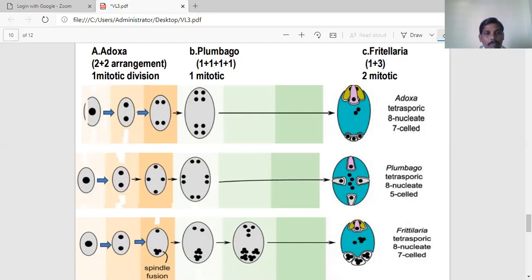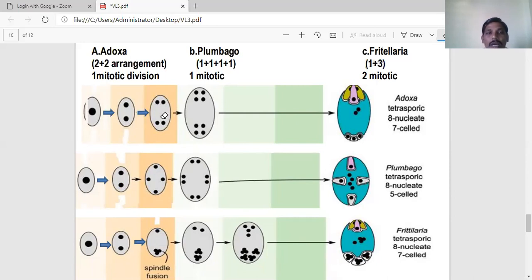In Adoxa, after completion of the meiotic division, you can observe 4 haploid nuclei. These 4 haploid nuclei are arranged in a 2+2 fashion. That is very important. In Plumbago, it is a 1+1+1+1 arrangement, and in Fritillaria, a 1+3 type of arrangement.